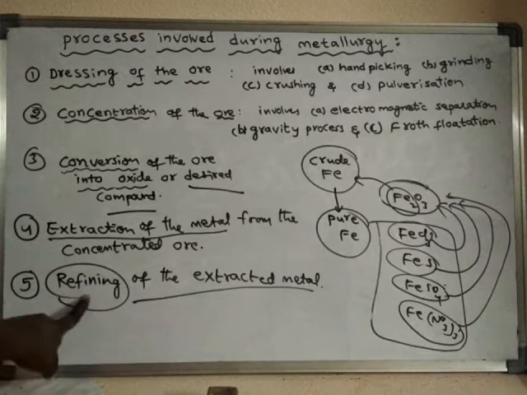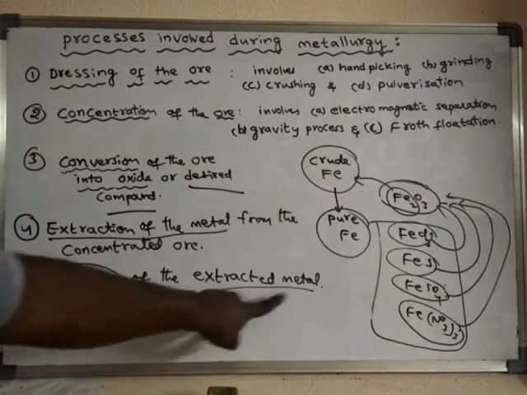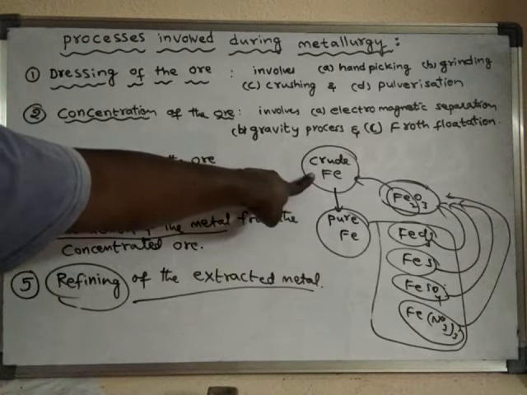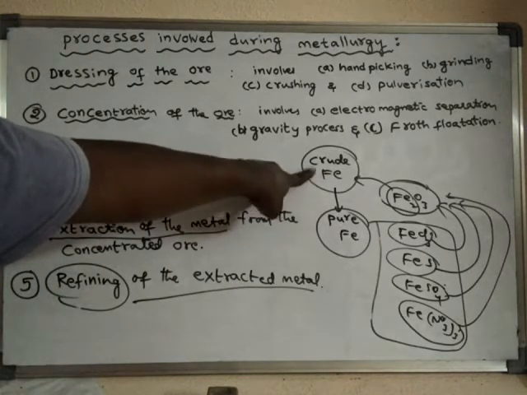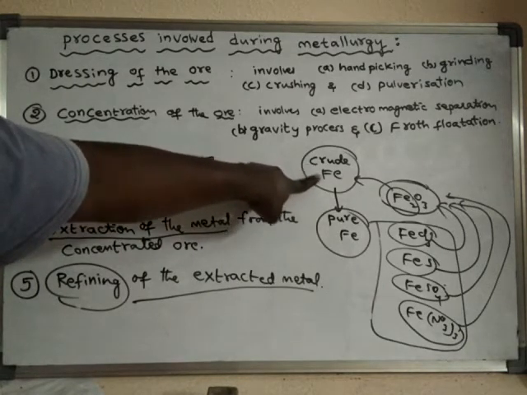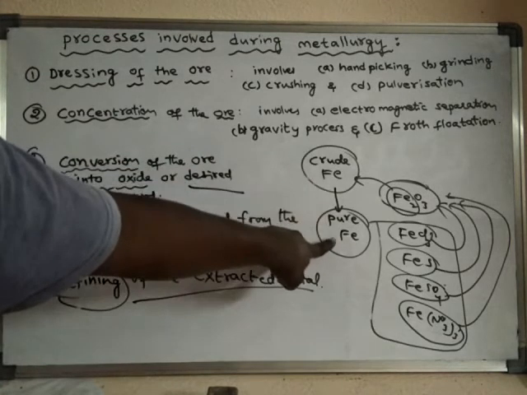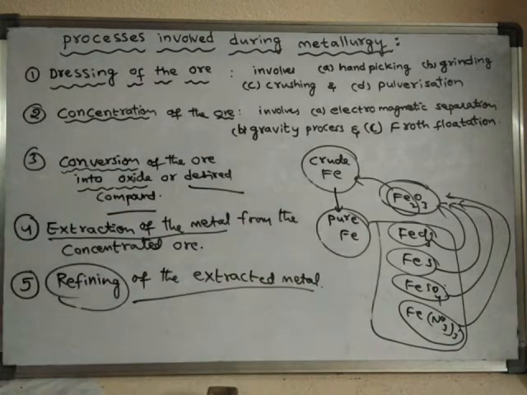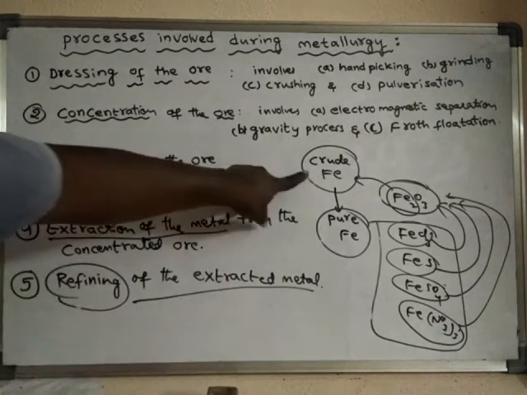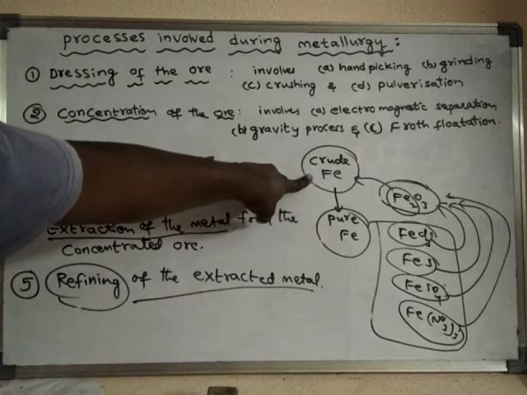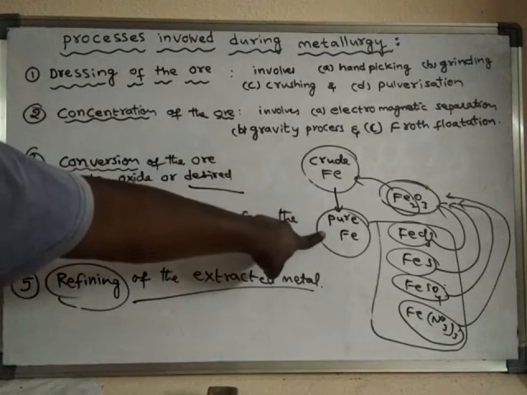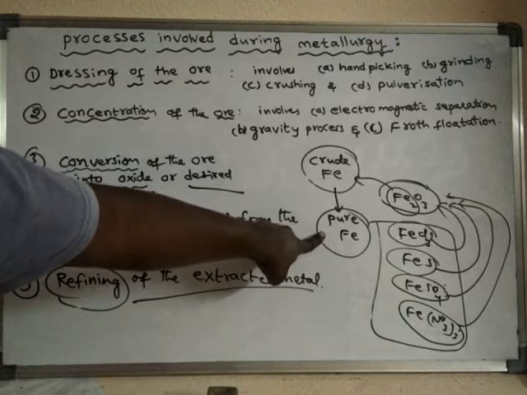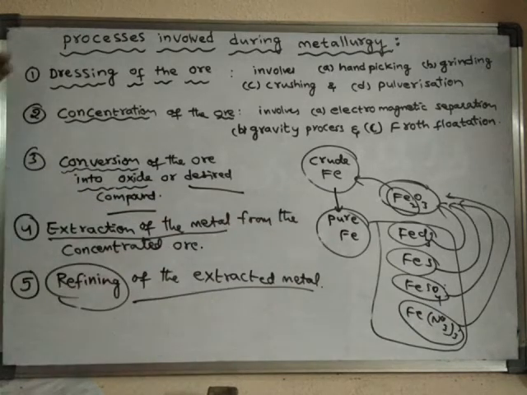So the fifth process involves refining of the extracted metal. Metal is extracted initially, but the metal is in the crude form. So now we have to refine or purify the metal, so that finally we will get the pure form of the metal. The crude metal is not useful for us. Only the metal in pure form will be useful for us. So these are several processes which are involved during metallurgy.